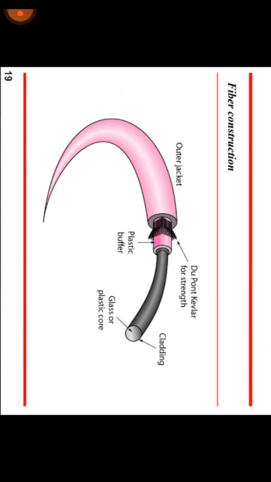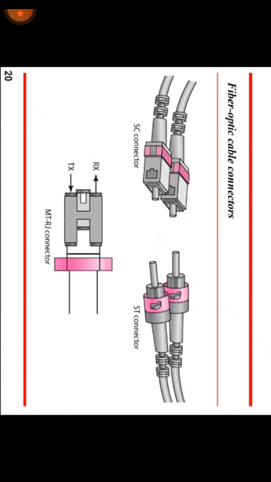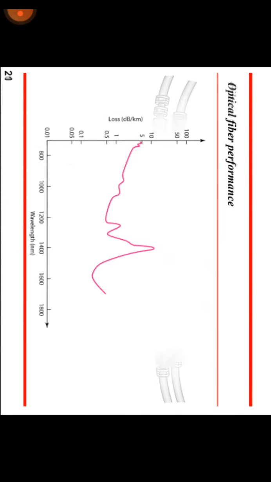It is called the cladding, that has a refractive index slightly lower than that of the core. Okay. Next, these are the fiber optic cable connectors. One is the SC connector and another is the ST connector. Here I have shown the MTRJ connector also. Next, this is the optical fiber performance graph. On the y-axis I have mentioned the loss in dB per kilometer, and on the x-axis this is the wavelength.